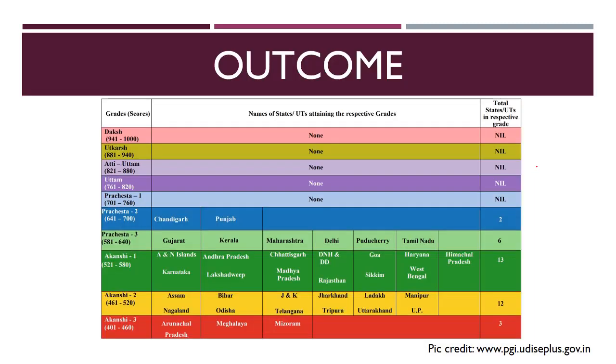Now let us have a look at the outcome so that we can understand what is the result of this performance grading index 2.2. The question might come: how many states came in the Daksh, that is the topmost bracket? So you can see that not just in Daksh, but also the top 5 grades, there is not a single state which has come in these grades. Daksh, Utkarsh, Ati Uttam and Uttam, as well as Pracheshta first, there is no state. The first state which is ranked in this index comes in Pracheshta 2.